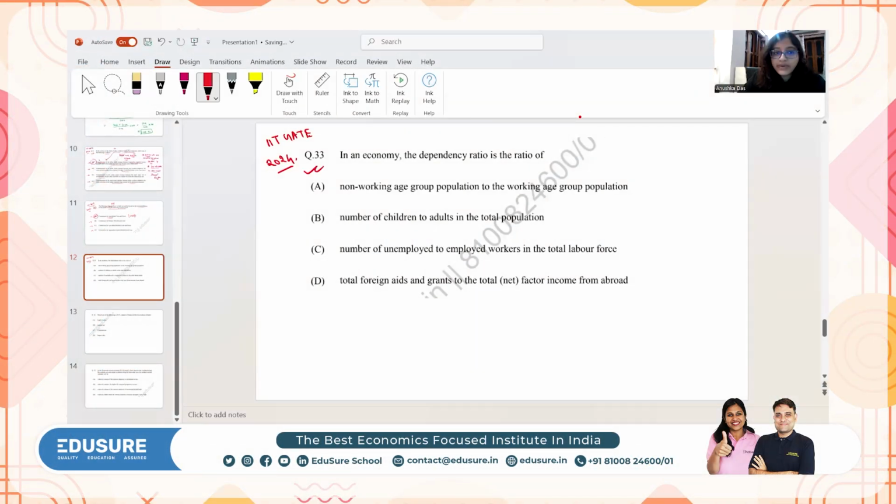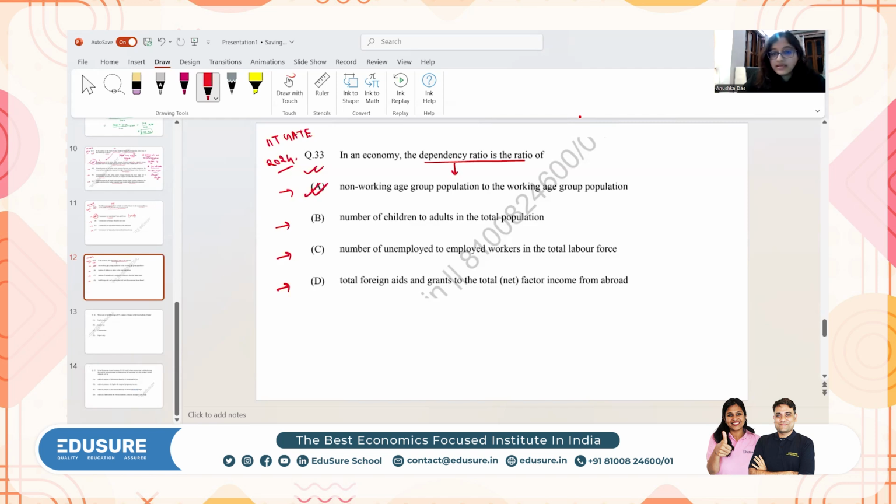Let's do this question. This question is from IIT GATE 2024, question number 33. It says, in an economy, the dependency ratio is the ratio of. Option A says non-working age group population to the working age group population. Option B, number of children to adults in the total population. Option C, number of unemployed to employed workers in the total labor force. Or option D, total foreign aids and grants to the total net factor income from abroad. So what will be the right answer here? Right answer is option A.